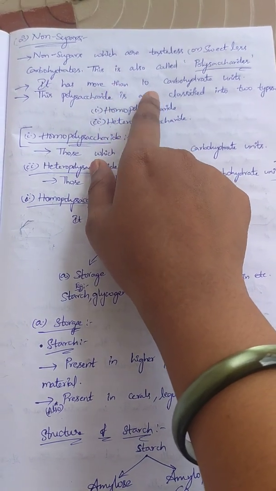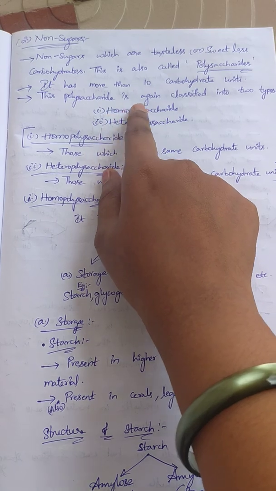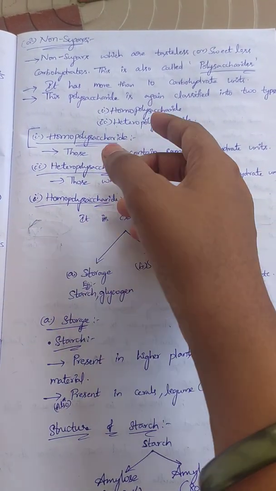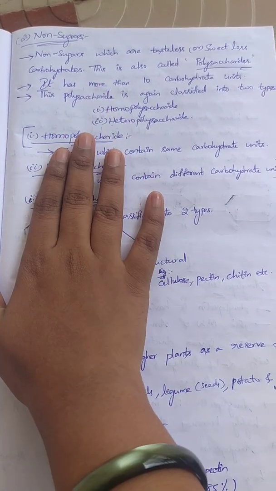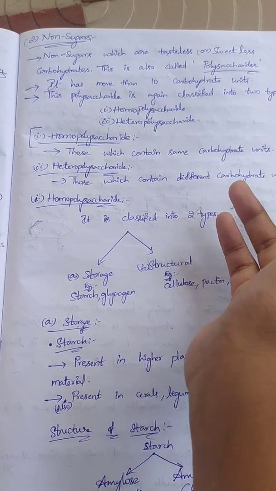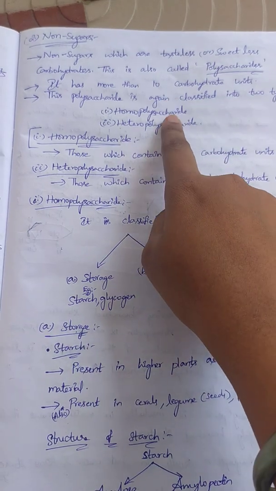And non-sugars have more than 10 carbohydrate units. This polysaccharide is again classified into two types, homo and heteropolysaccharides. Homopolysaccharide means the same type of carbohydrate units is present, whereas hetero means different types of carbohydrate units are present. Okay. Now first of all, let us see about homopolysaccharide.